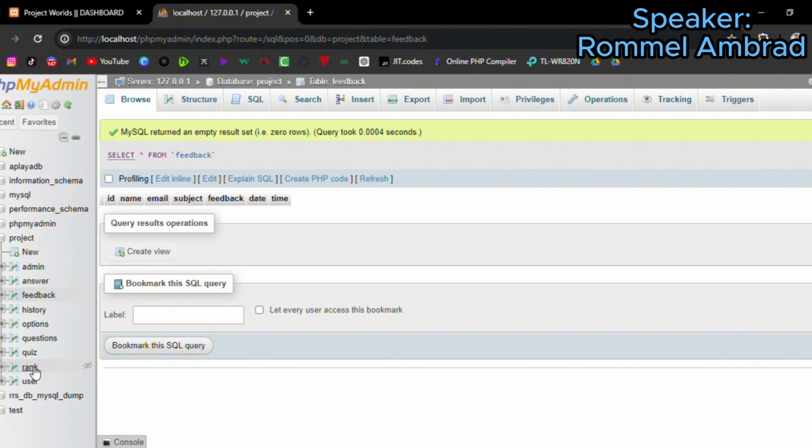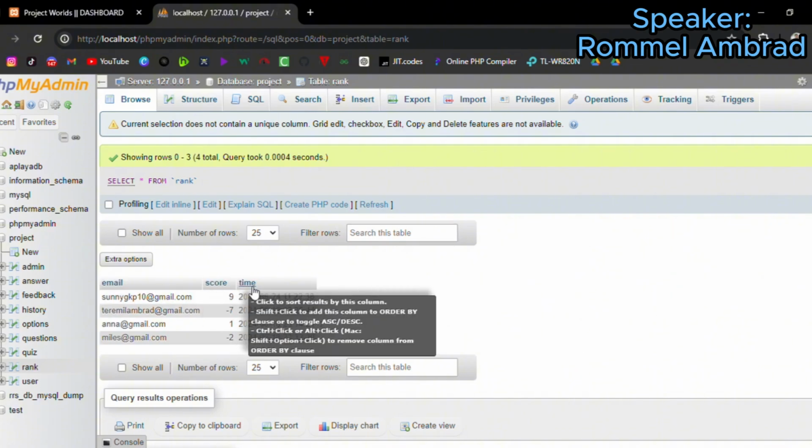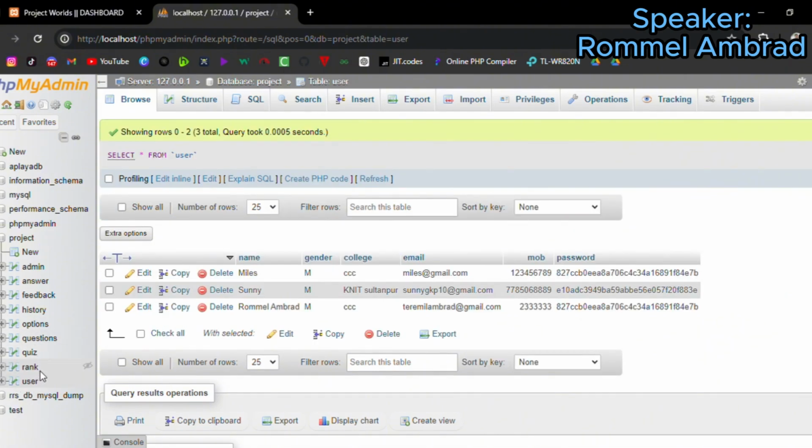And the more exciting part is the rank. This is the more crucial part because, as you can see, the time, the score, and the email of the user are going to our database. The users are also going into this database. As you can see, Miles logged in and was added to our database. So that's all for our simple quiz game.